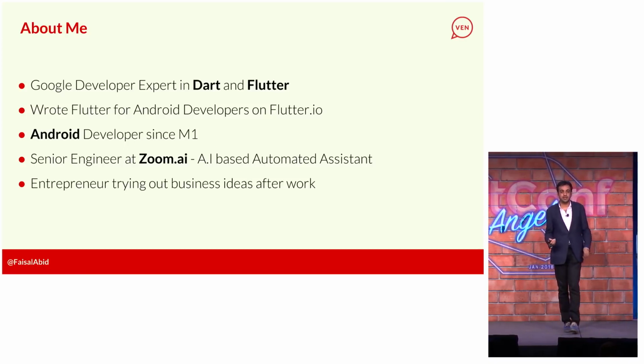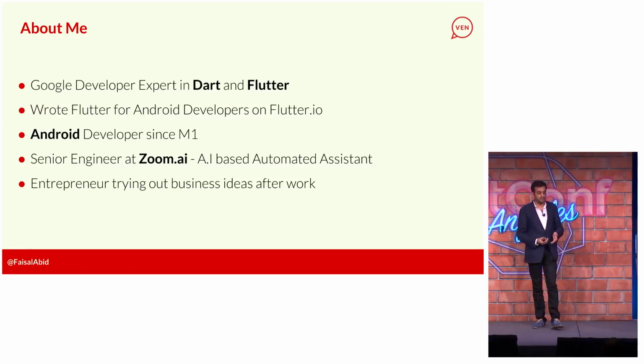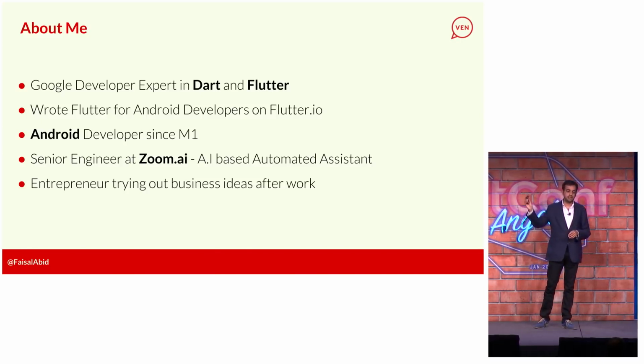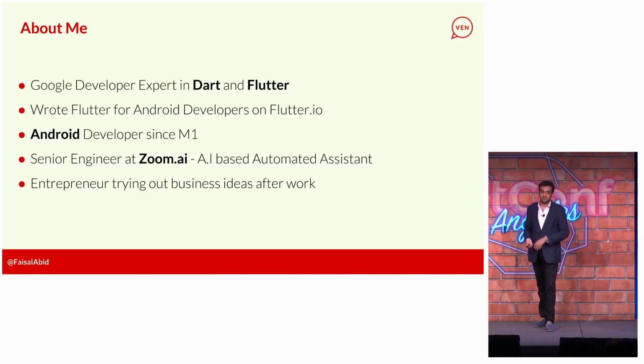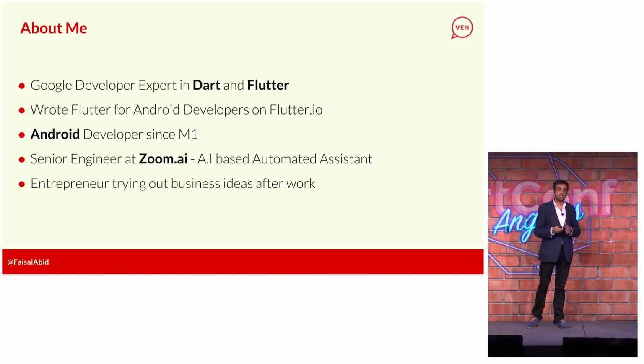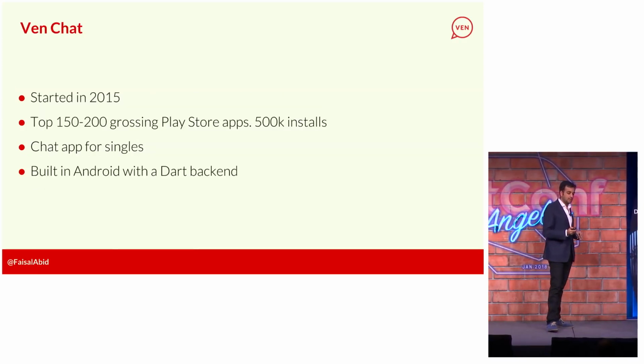And then I'm also a senior engineer at Zoom.ai. This is what I do during the day. So I do a lot of things. I don't know how I have time for any of this. Zoom.ai is an AI-based automated assistant. That's all I'm going to say about that for now. And outside of work, I'm an entrepreneur trying tons of different ideas. And this is why Flutter is also good. I do a lot of mobile apps, web stuff, backend stuff. And Dart and Flutter just help me make stuff really quickly, try it out, fail a million times, get rich off a couple of them.